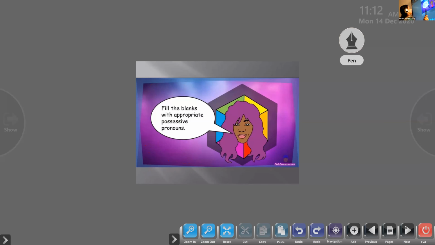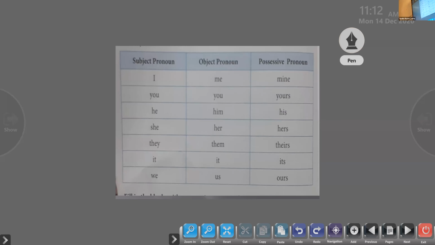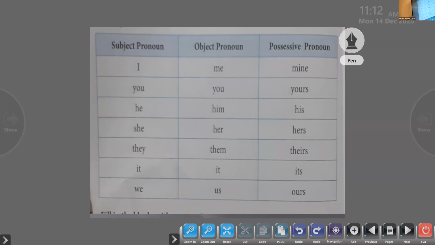Now let's move on to the possessive pronoun. See here, this is the table I told you to learn well. Can you see the table, children? Yes. These are the subject pronouns, object pronouns, and the possessive pronouns. I, you, he, she, they, it, we, these are the subject pronouns. See the object pronouns. For I, we say me. You, it is the same, you. He, it is him. She, her. They, them. It is it. And for we, we say us.